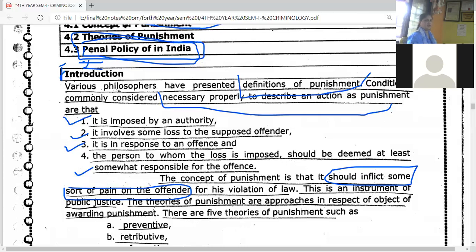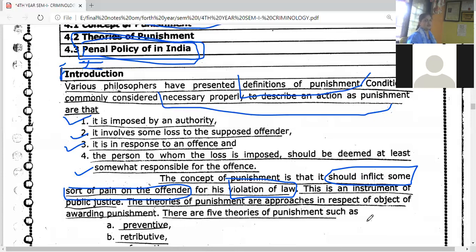ऑफेंडरला काही ना काहीतरी पेन्स, त्रास, दर्द देणं जरुरी आहे हा. Why? Because he has made the violation of the law. कारण त्याने काय केलेलं सांगा तर लॉ व्हायलेट केलेलं. ओके, सो the theories of punishment are approaches in the respect of the object of awarding the punishment.